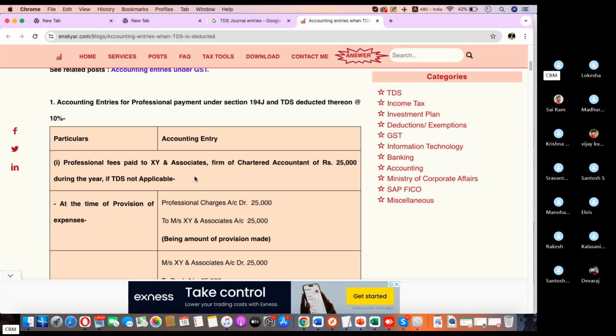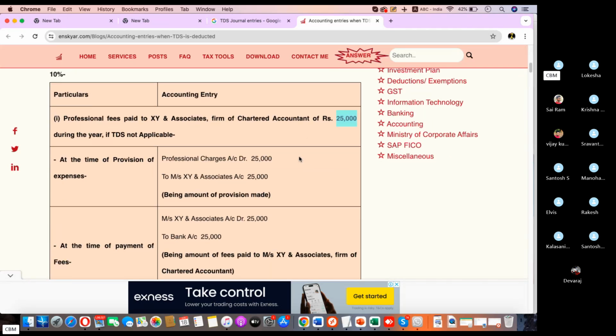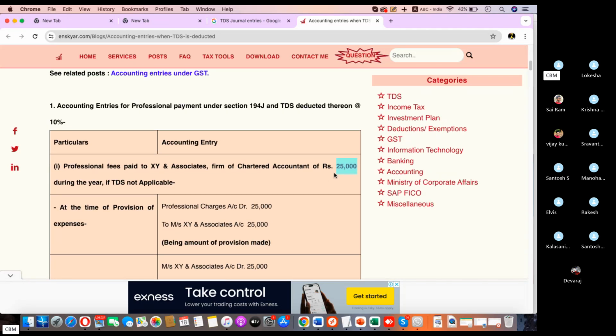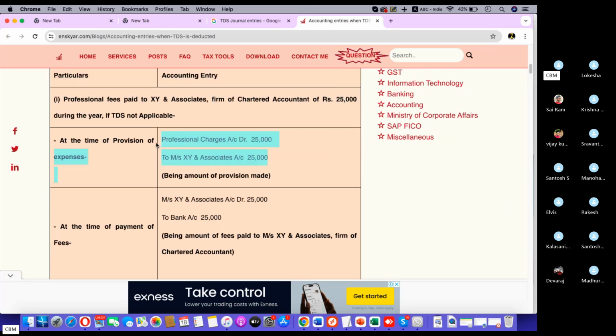Here the chartered accountant provides the service to the client, but the amount is only 25,000, so no TDS is applicable.